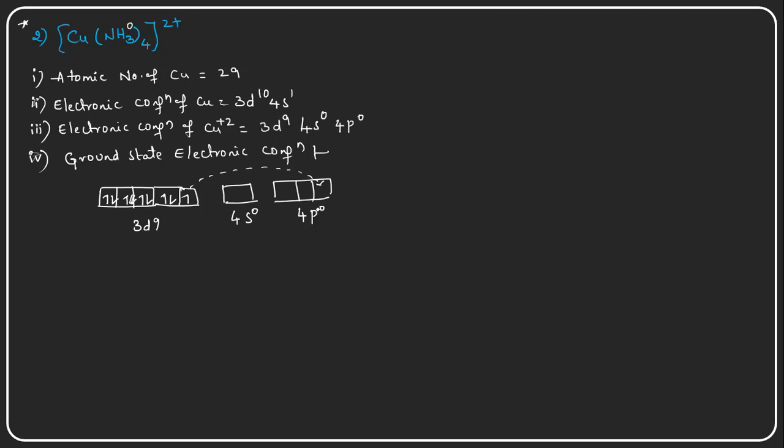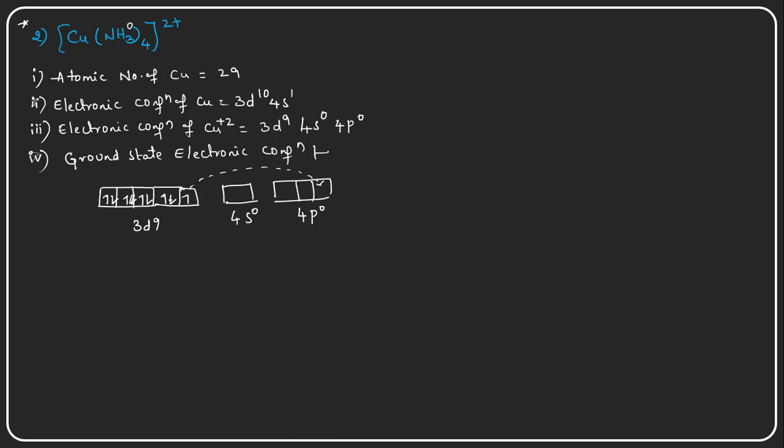So sp3 hybridization is expected first, but the X-ray analysis and structural analysis by physical methods like spectroscopy do not give a tetrahedral structure.